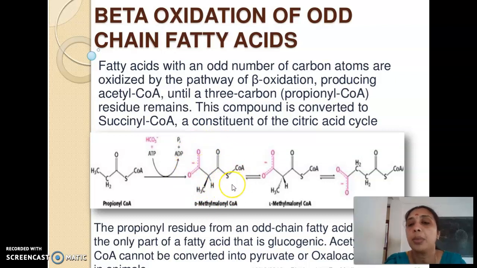Right? So 1, 2, 3, 4. A compound with 4 carbon atoms has formed, and the compound is known as methyl malonyl-CoA. Now, the body cannot utilize D-methyl malonyl-CoA, so it will be converted. It undergoes racemization, or conversion. DL isomerism happens there. That is known as racemization, to give rise to L-methyl malonyl-CoA.